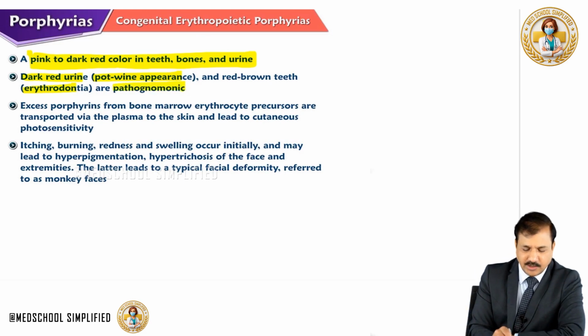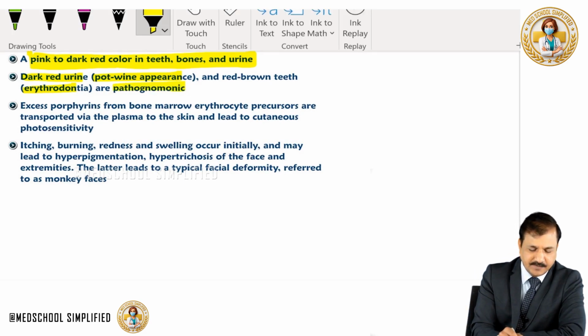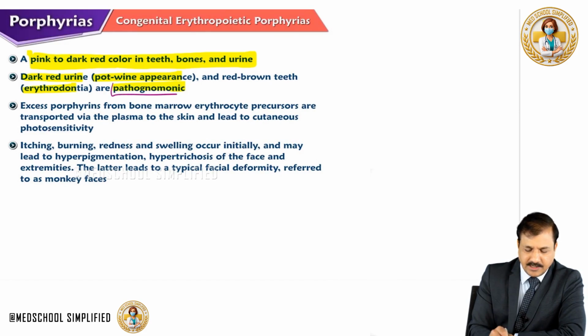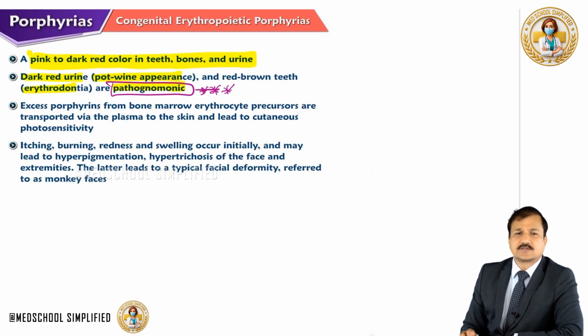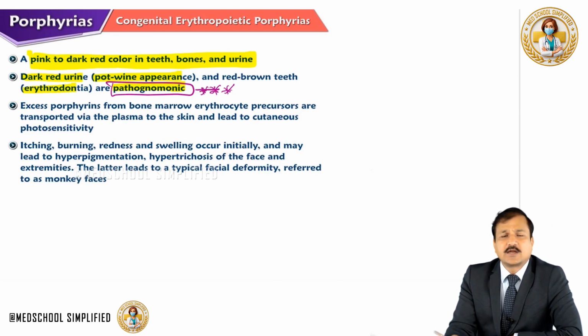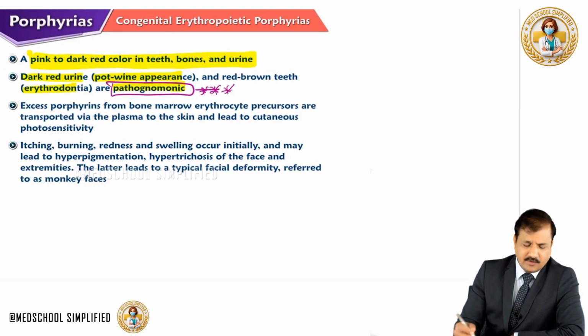These are pathognomonic. What is the meaning of pathognomonic? Pathognomonic means if that sign is there, that gives a definitive diagnosis. Nothing else shows that kind of sign. You are going to see such things in no other disease other than this disease. That's what is called pathognomonic. That gives a diagnosis. Okay, look for that.